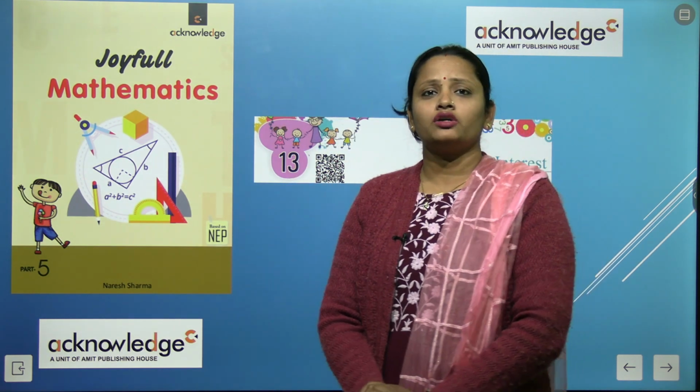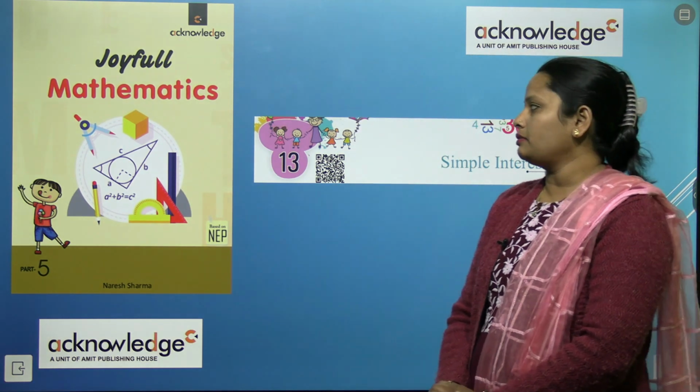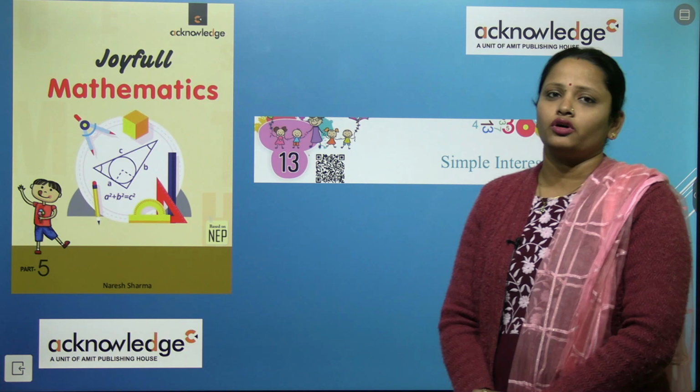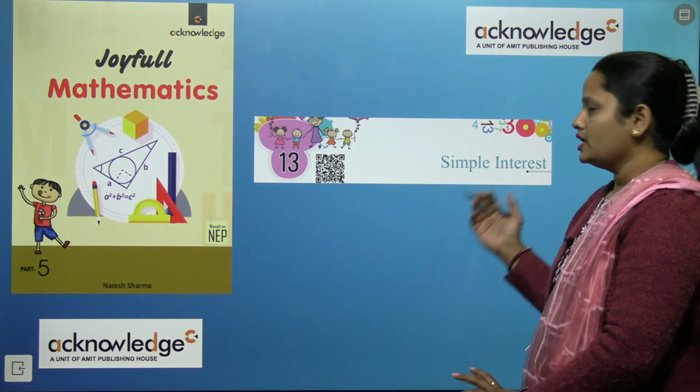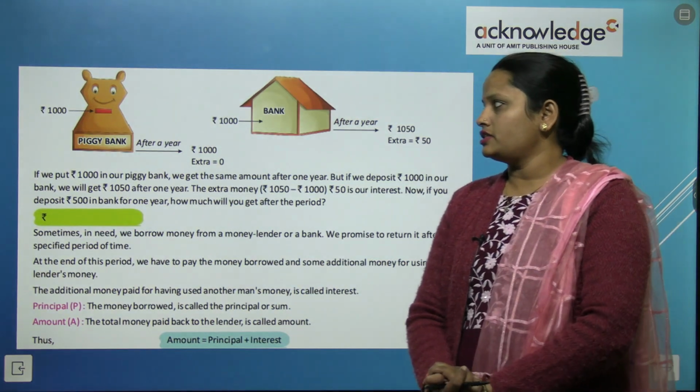Children, this is your book, Joyful Mathematics, and today we are going to start with a new chapter. This is chapter number 13 of your book, and the name of the chapter is Simple Interest. So let's start this chapter.